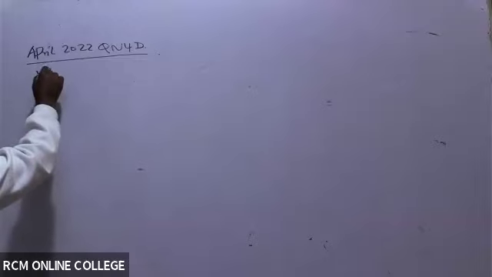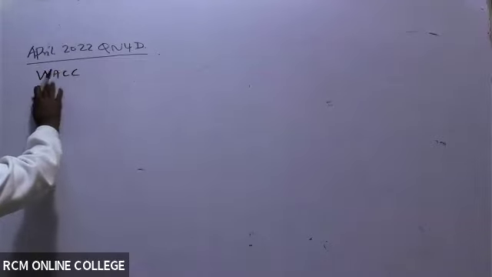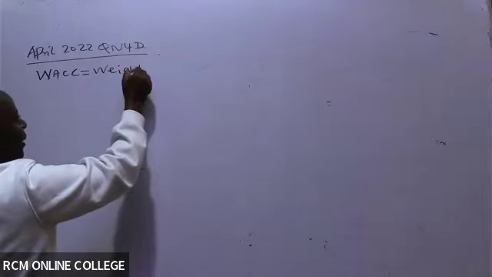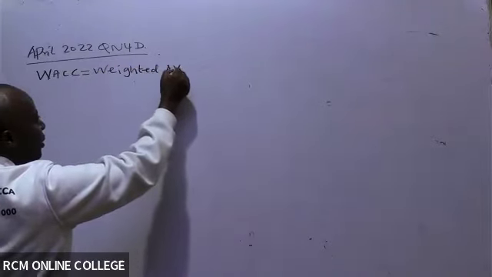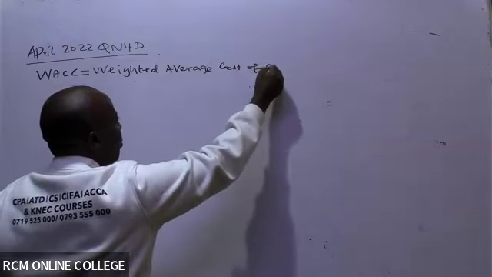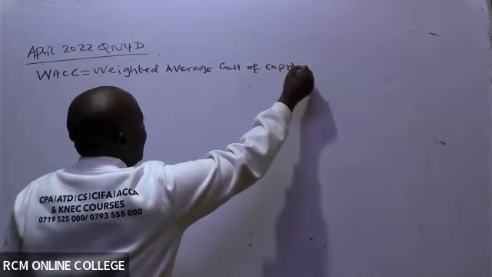So how do we get WACC, the weighted average cost of capital? Very easy to get.